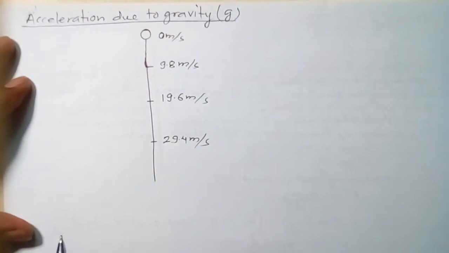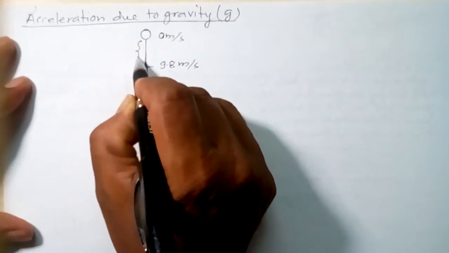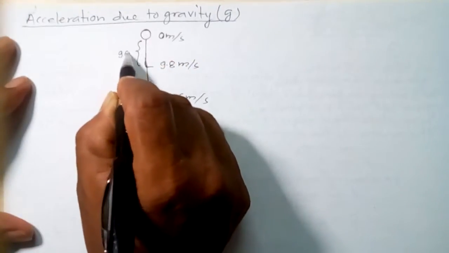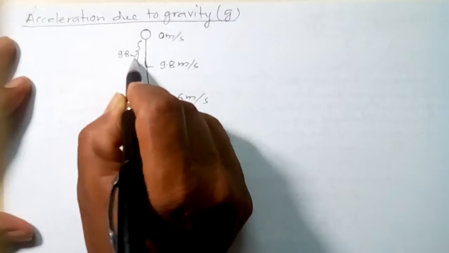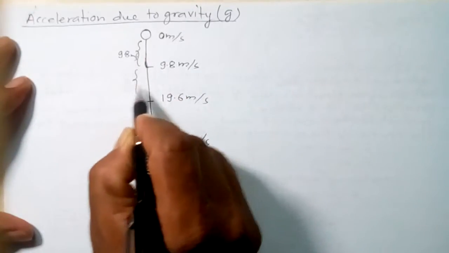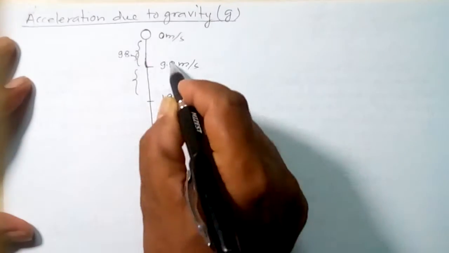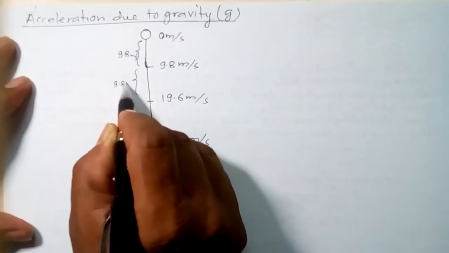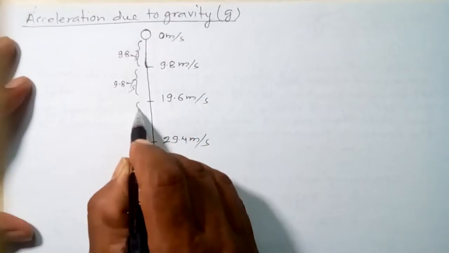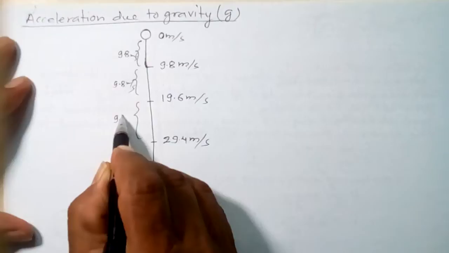Now, every second, the velocity is increasing by 9.8 meter per second. Here also, in 1 second, the increase, this minus this, is 9.8 meter per second. This is the trend of a freely falling body.